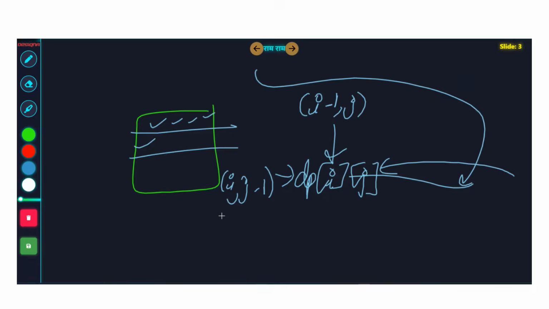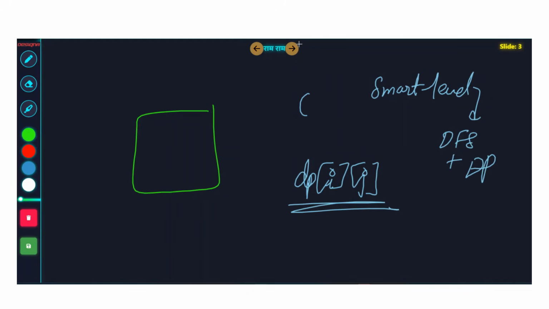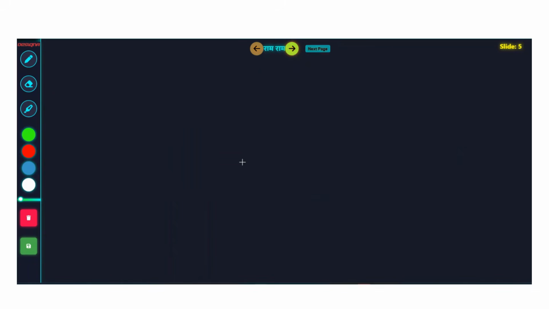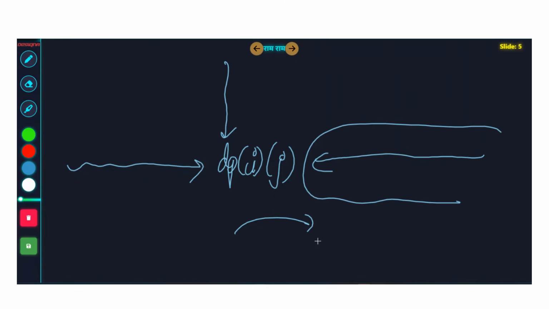The answer is very, very sneaky, guys. The answer is a smart-level DFS plus DP that you will do here. Many candidates get this problem wrong. Even if you do normal DP, it's not going to work. Why? Because of the nature of DP i, j. It works when everything is going in one direction, like this in the matrix, or like this, or both of them. When opposite directions get involved, here fortunately we don't have any upward direction pressure, and we are happy about that. But this opposite left and right is creating the cycle and the pressure.